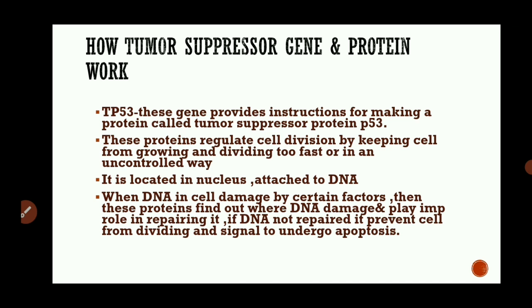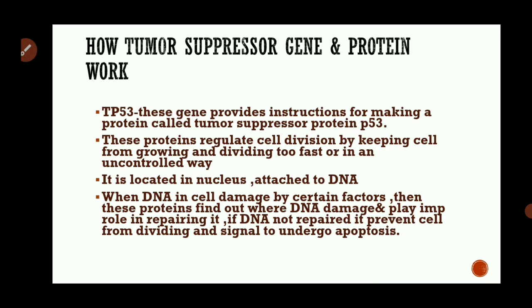When DNA in the cell is damaged by certain factors, this protein finds where the DNA damage is and plays an important role in repairing it. If the DNA is not repaired, it prevents the cell from dividing and signals it to undergo apoptosis. When DNA undergoes damage due to certain factors or mutations, P53 first works on repairing the damaged DNA.